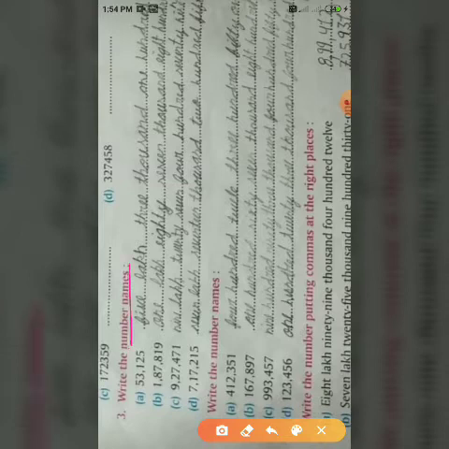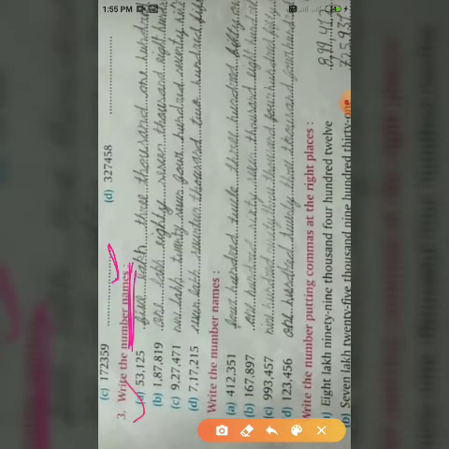Now third question. Your third question is write the number names. In exercise 1, we have already read about the number name. Number name means numeration form and figure form. So figure form is also known as the numeral form, and number name is also known as the numeration form.